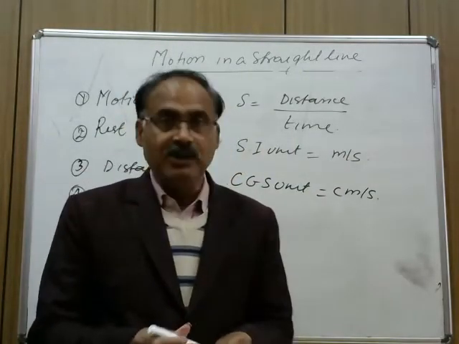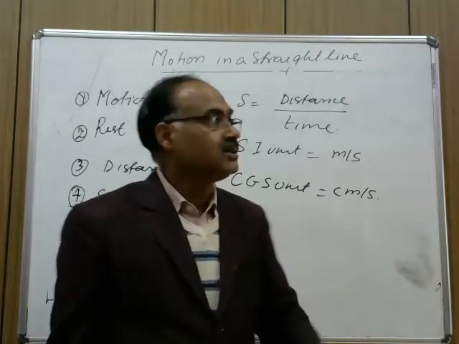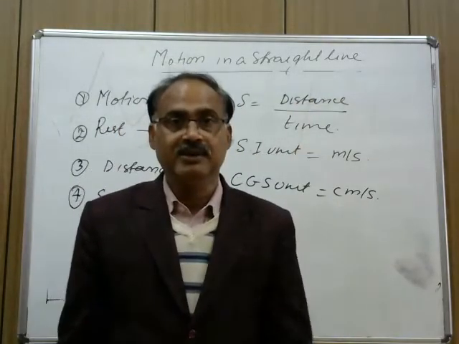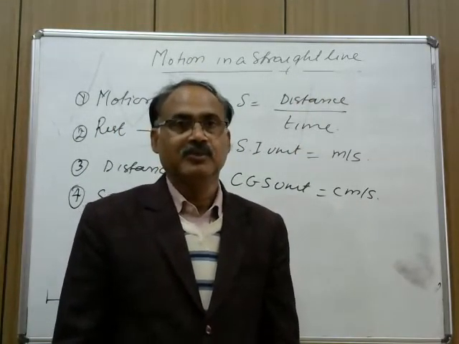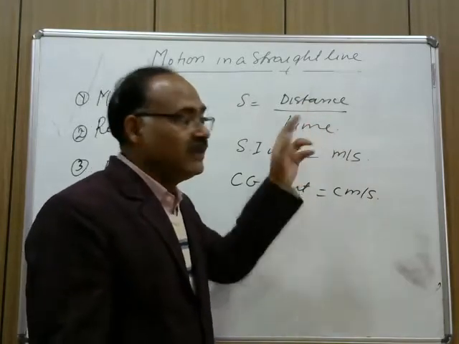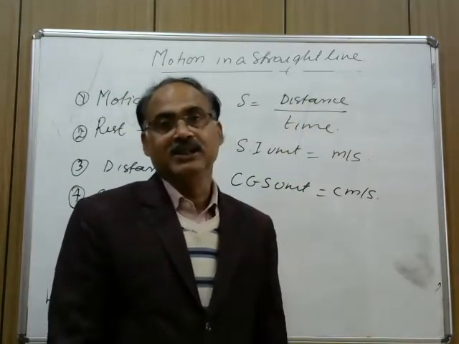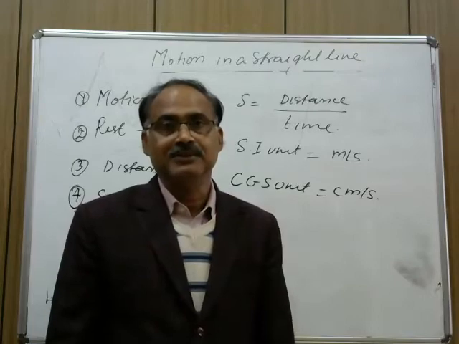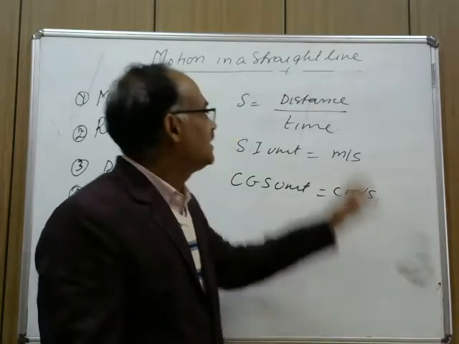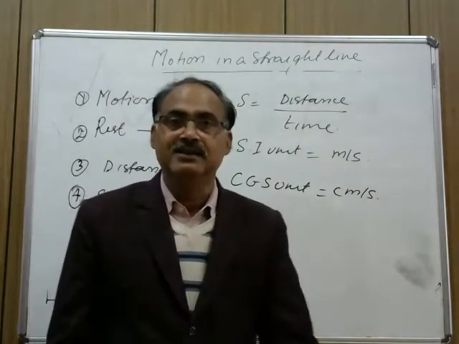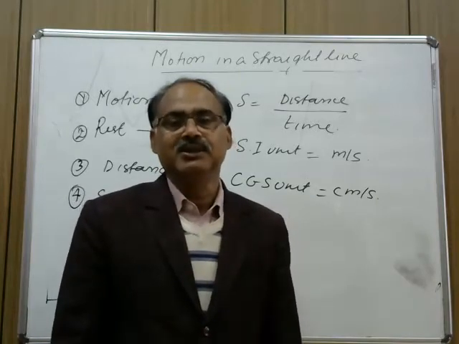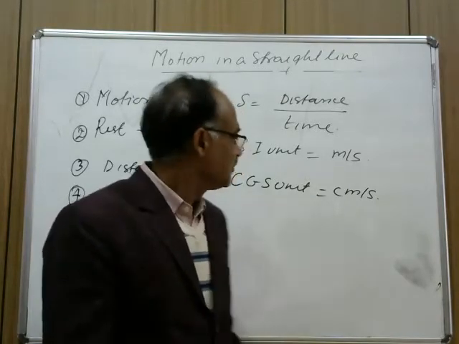Speed is a scalar quantity because distance is a scalar quantity, and a scalar quantity divided by a finite scalar quantity is a scalar itself. Means अगर किसी स्केलर को हम किसी क्वांटिटी से डिवाइड करते हैं तो जो रिजल्टेंट क्वांटिटी होती है दैट इज आल्सो स्केलर क्वांटिटी.